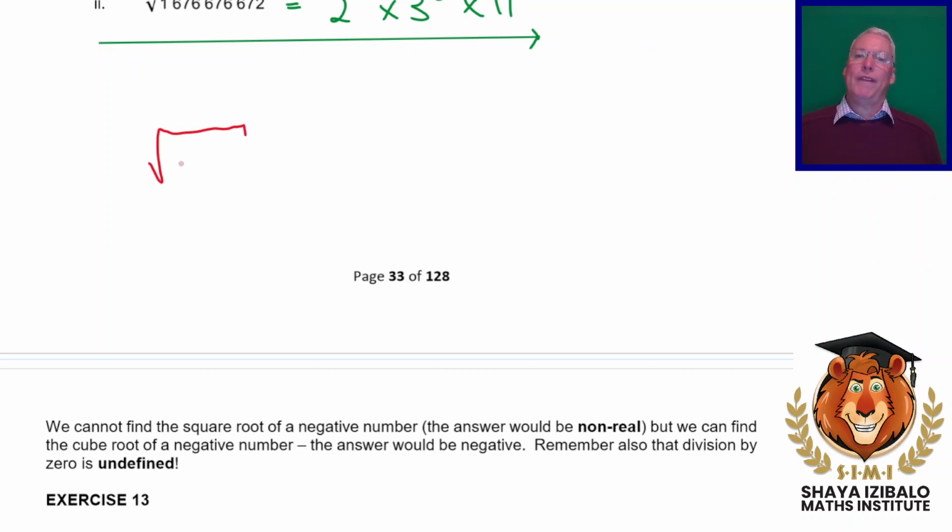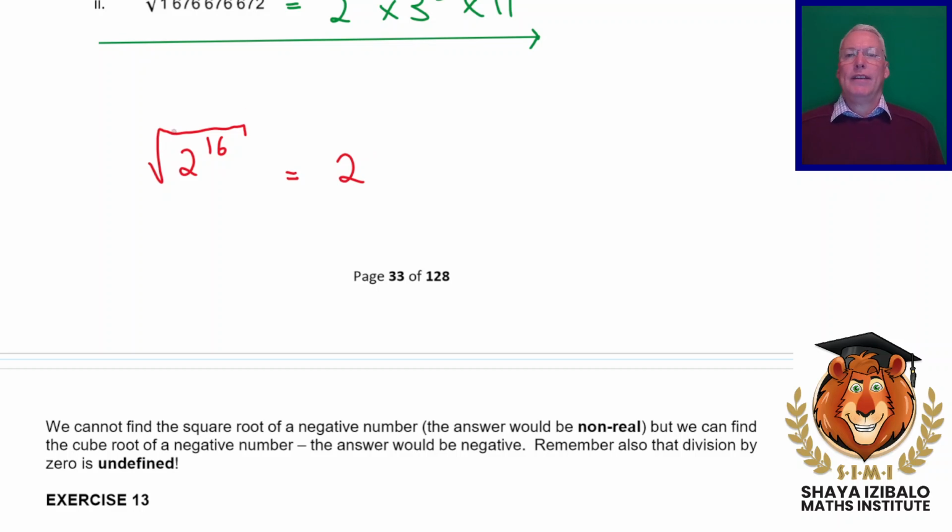If we asked you to find the square root of 2 to the 16. Now remember what we're wanting here. We are wanting a number that's going to multiply by itself to give us 2 to the 16. So it's going to be 2 to the something. Now remember, when we multiply, we are going to add our exponents.